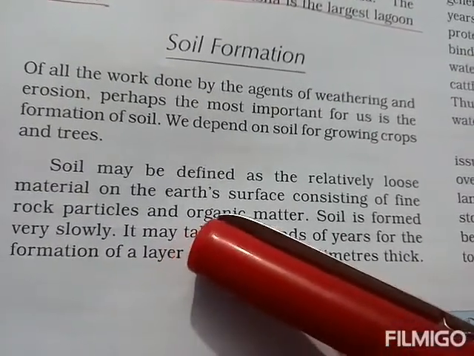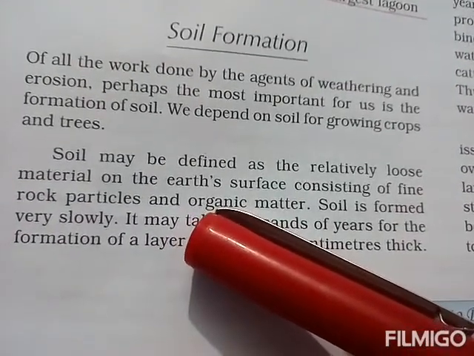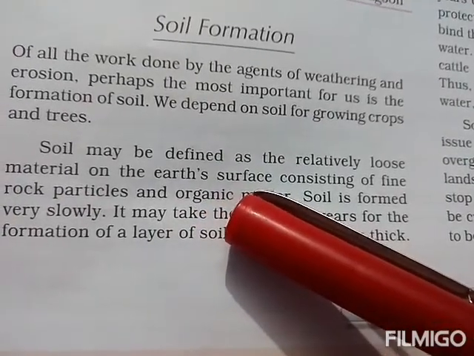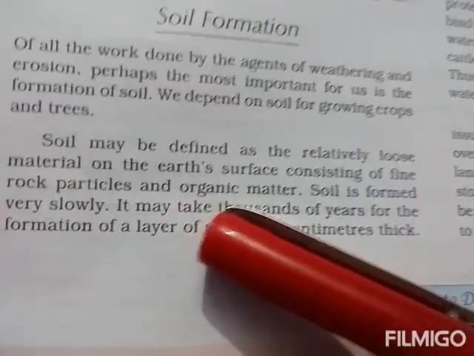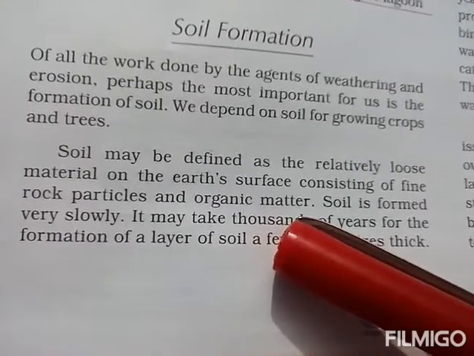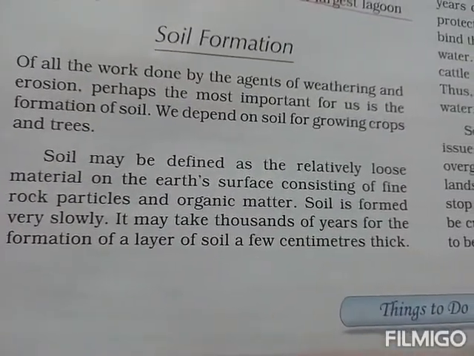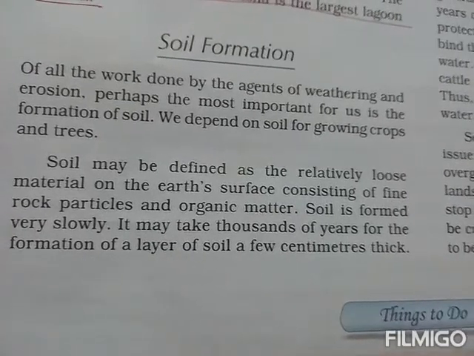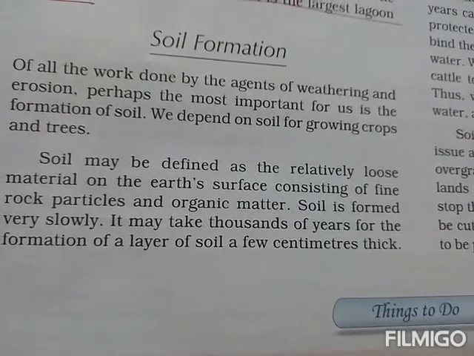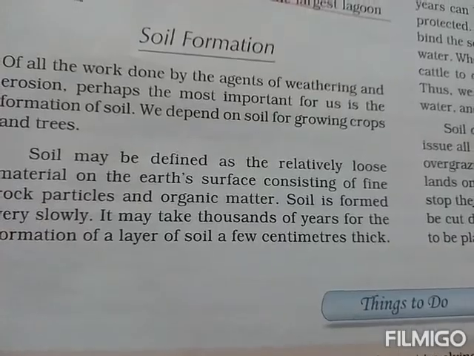The soil may be defined as the relatively loose materials on the earth's surface, consisting of fine rock particles and organic matter. The soil is formed very slowly. It may take thousands of years for the formation of a layer of soil a few centimeters thick.